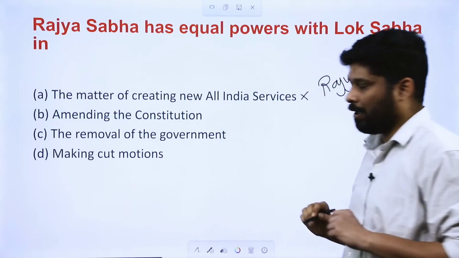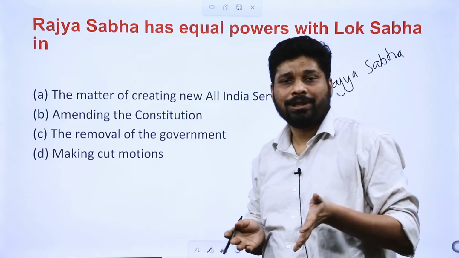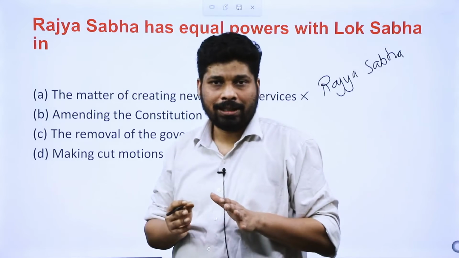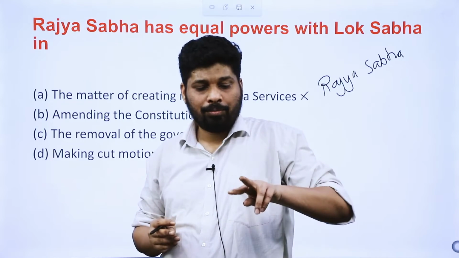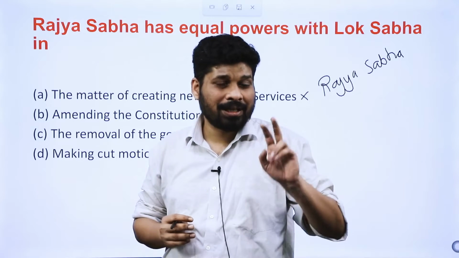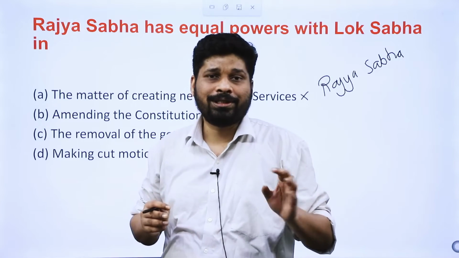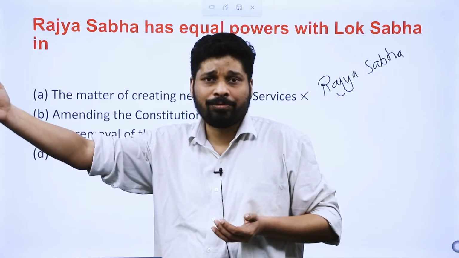All right, then amending the constitution, absolutely. It is in the procedure, right? Okay, what is in the procedure? Both houses will pass the bill separately with special majority. There will be no joint sitting. If there was a joint sitting, Lok Sabha would have an upper hand.